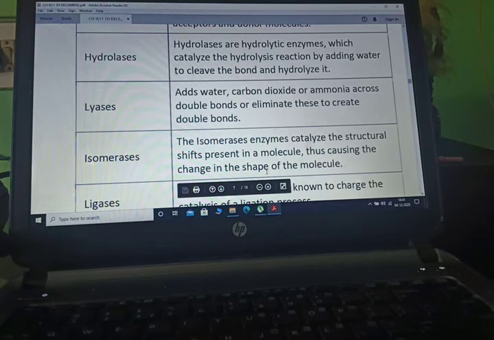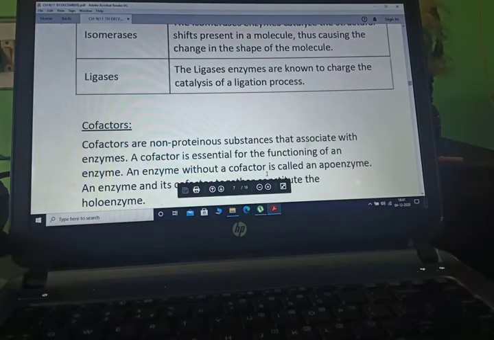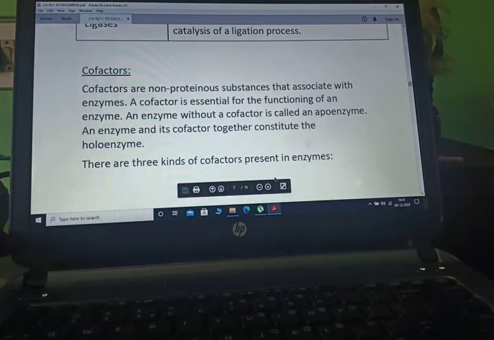Lyases. These enzymes are required for the addition of water, carbon dioxide or ammonia across a double bond, or to eliminate these to create a double bond. Isomerases. These catalyze the structural shift present in a molecule. Ligases. These are known to catalyze a ligation process, meaning a joining process.